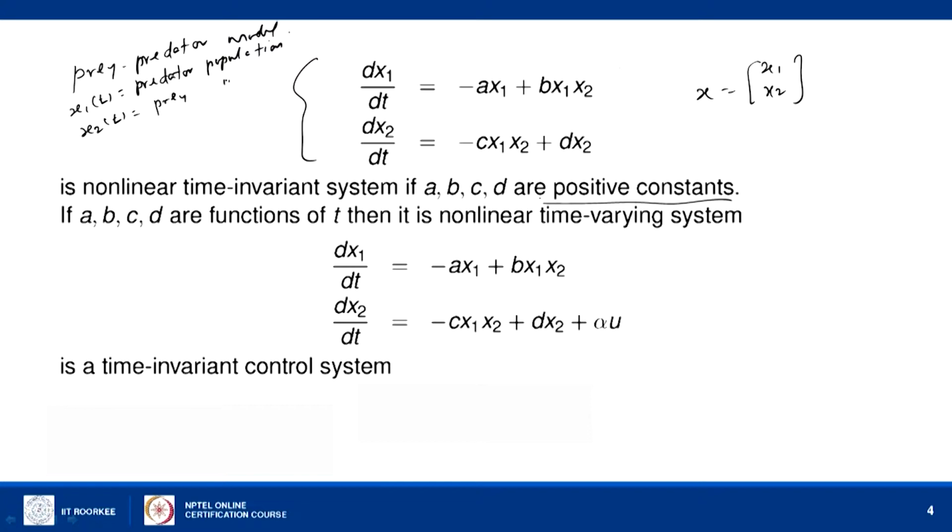The minus sign represents that in the absence of any prey the predator population will decrease, because there is no food for x1.